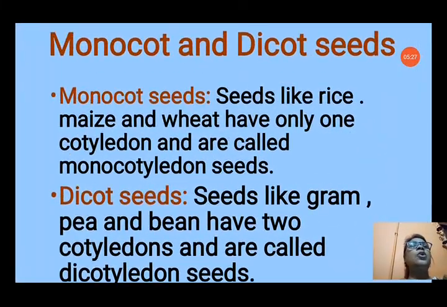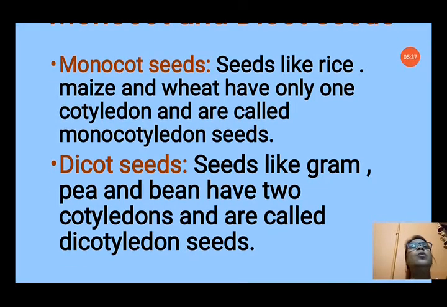The seeds have cotyledons. According to cotyledons, plants produce two types of seeds: monocot seeds and dicot seeds. So, what are these monocot seeds? Seeds like rice, maize, and wheat have only one cotyledon and are called monocotyledon seeds. That means some seeds have only one cotyledon and some seeds have two cotyledons. Seeds like gram, pea, and bean have two cotyledons and are called dicotyledon seeds.